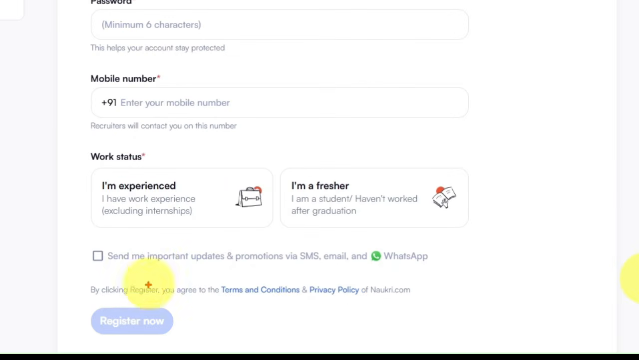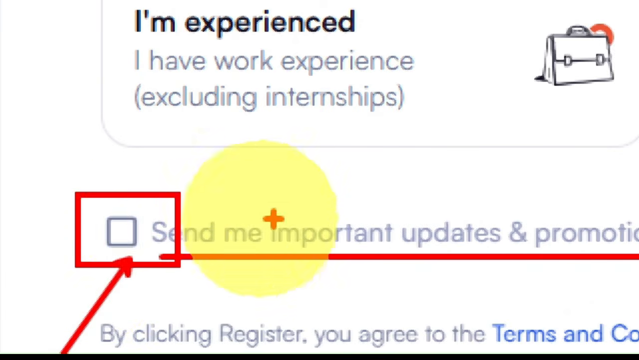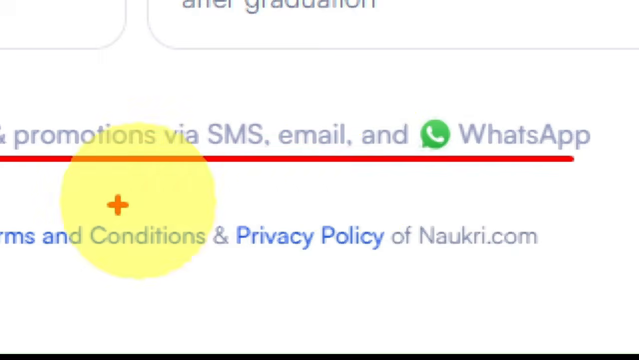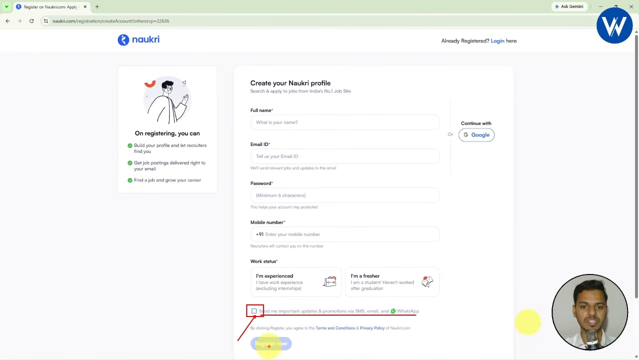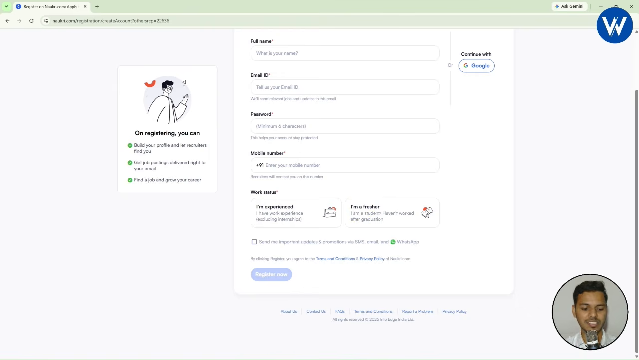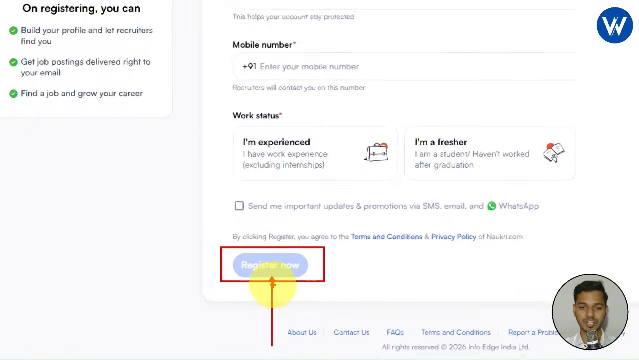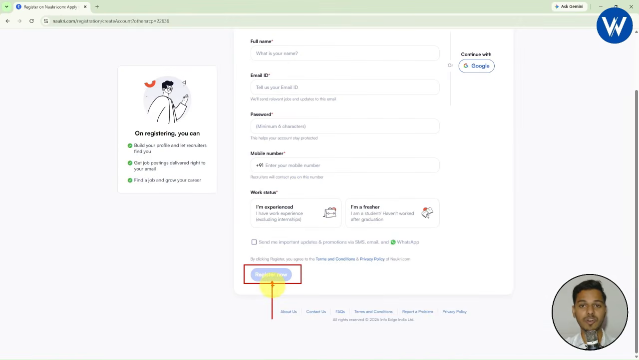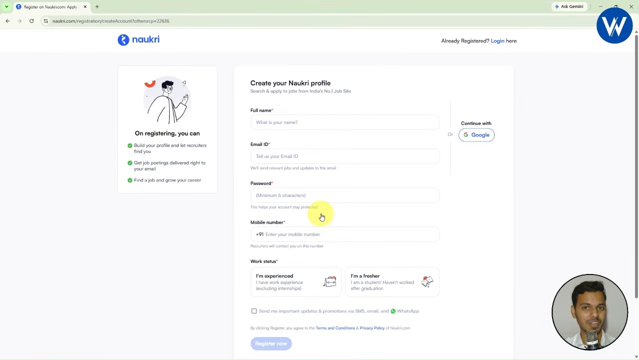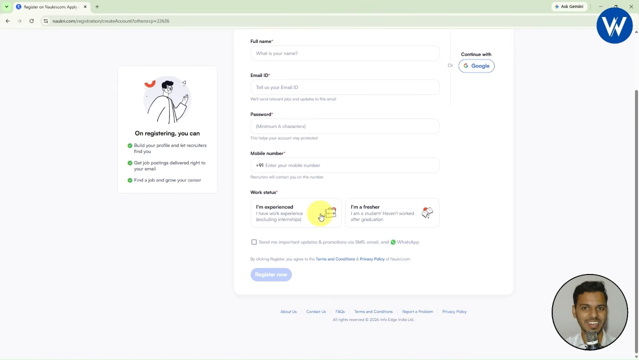Now look here guys, if you want to receive important updates and promotions via SMS and WhatsApp, you can just check this option available. Okay, it is very simple. You need to just check this option so that you can get the updates via WhatsApp. And finally you need to click on this register option available. So after filling in the complete details, the last step you need to perform is to go with this option, which is register now. Okay, so just by clicking on register now, finally your Naukri account will be created. I hope you guys are understanding.